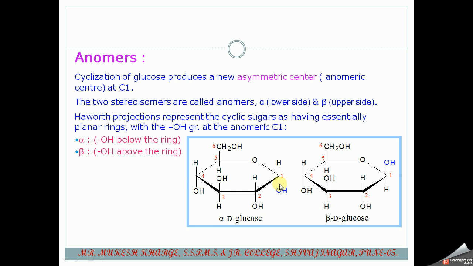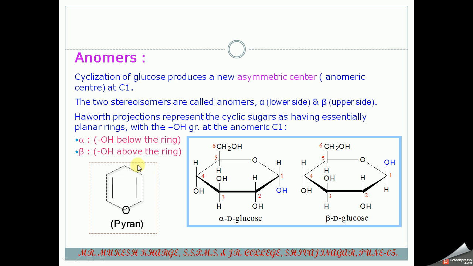This anomeric center, that is carbon number 1, is the new asymmetric center. Here the OH group is below the ring, that means the lower side, and in this structure the OH group is at the upper side, means above the ring. That's why it is called beta D glucose. I think all of you understood the difference between alpha and beta anomers, and all are familiar with this structure.